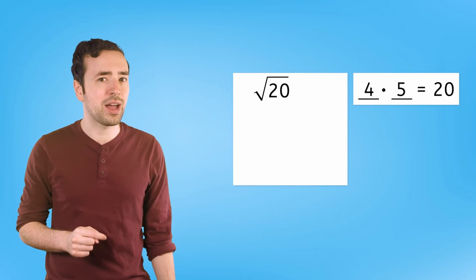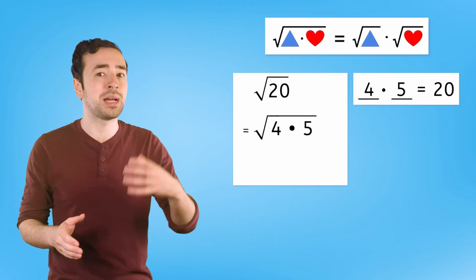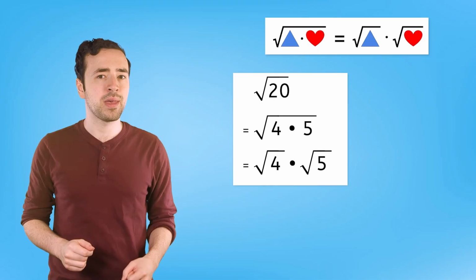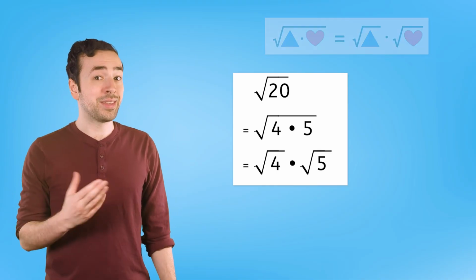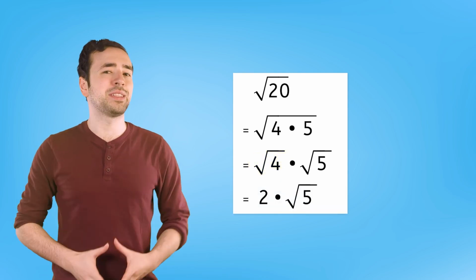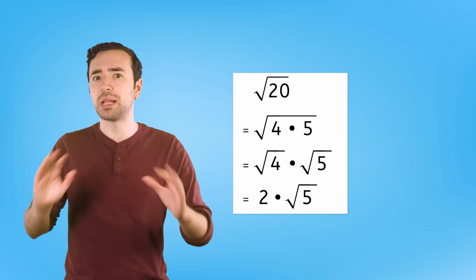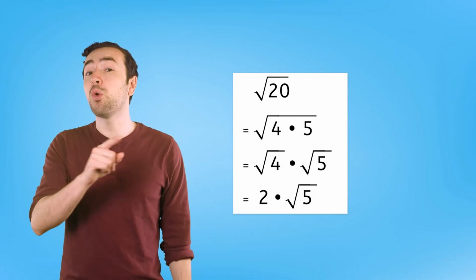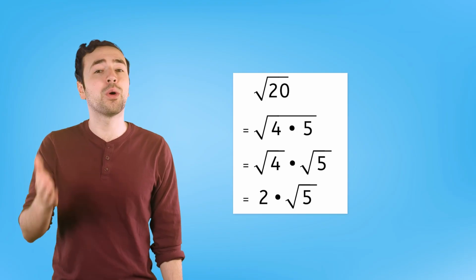4 and 5. So let's rewrite the square root of 20 as the square root of 4 times 5, and then break it up. Can we evaluate either of these square roots? Yeah, the square root of 4 is 2. 5 isn't a perfect square though, so we'll have to leave it the same. Even though we couldn't completely remove the radical, we were able to evaluate part of it, turning the square root of 4 into 2.